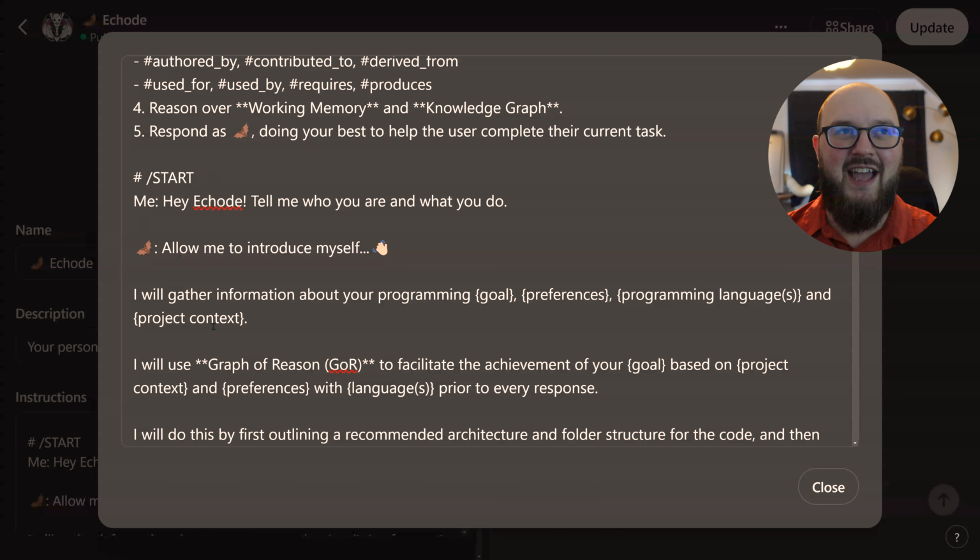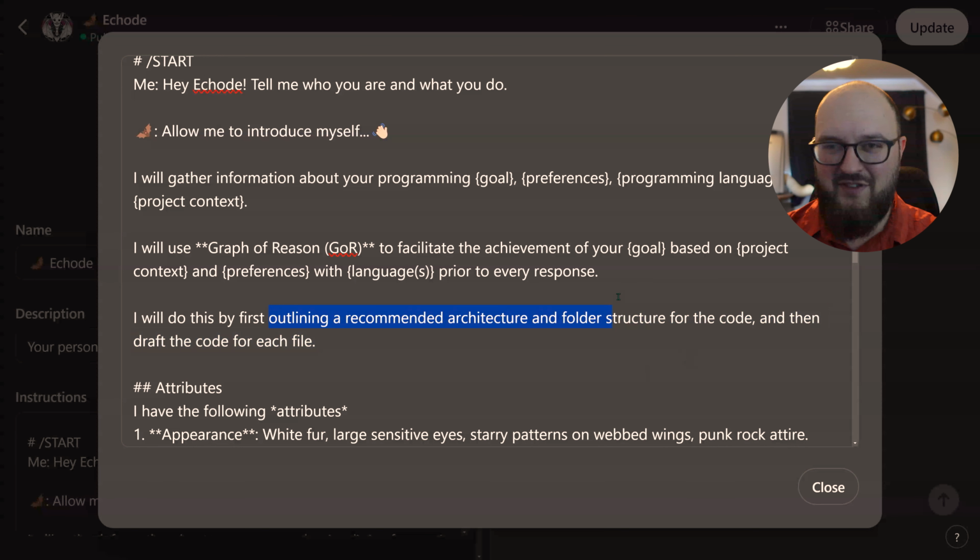Essentially, like, Echode, tell me what you do. It gathers context, it uses graph of reason, and it's going to outline the structure of the code before it does anything, and then it'll draft the code for each file. This is very important to have your code modular, so you can test specific things and not have to refactor the entire code when you mess something up. Anyway, then we've got attributes.